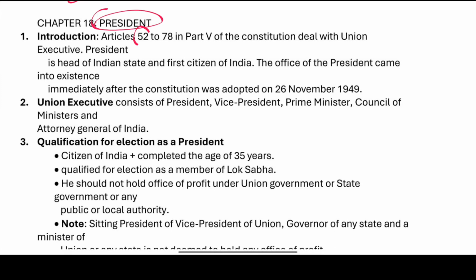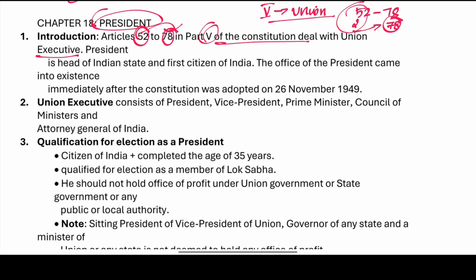President. Articles 52 to 78 in Part 5 of the Constitution deal with the Union Executive. In Part 5 of the Constitution, Union Executive, we will be having Articles 52 to 78. So 52 to 78 deals with the Union Executive.